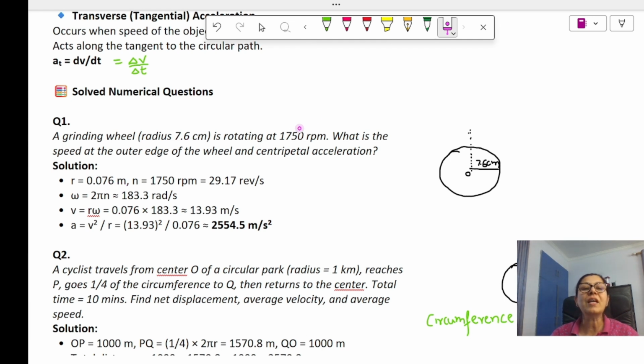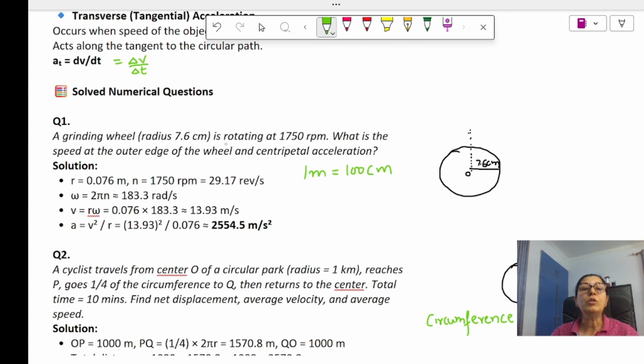And how do we convert? We should know that 1 meter is equal to 100 centimeter. This is how we will convert. So 7.6 centimeter will be equal to how many meters? So divided by 100.